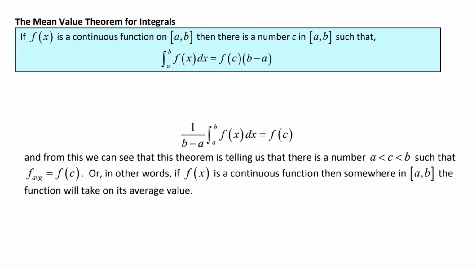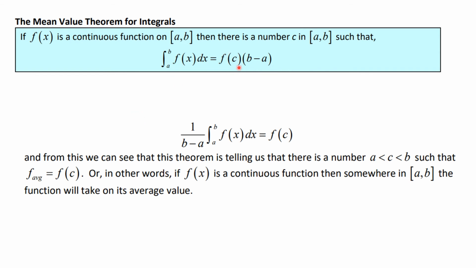Now, we also have another theorem. So this theorem says, and it's similar to the mean value theorem that we had for derivatives, but now it is called the mean value theorem for integrals. And what it says is, if f of x is a continuous function on [a, b], then there is a number c in [a, b] such that the integral from a to b of f of x dx is equal to f of c times b minus a.